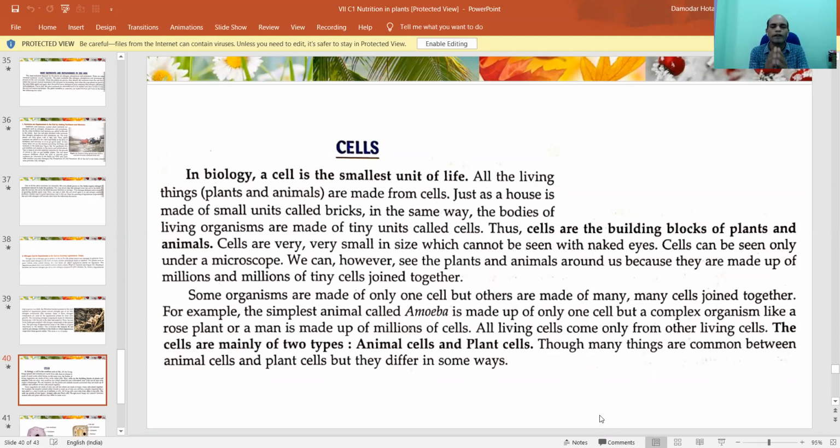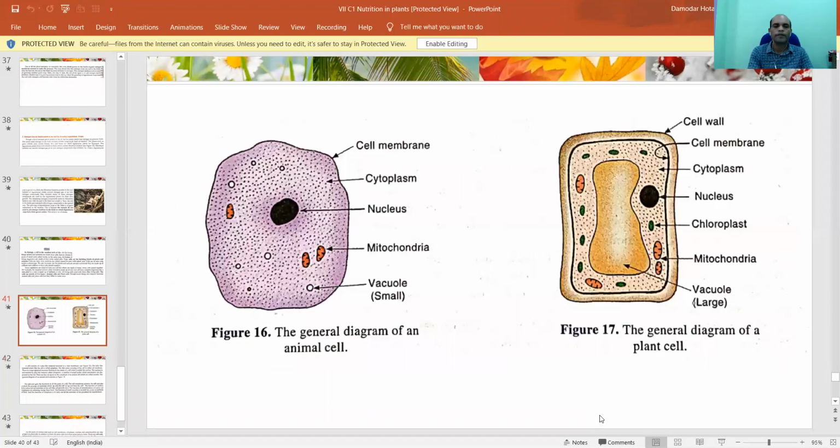So we will see what is the difference between the cells present in an animal cell and what is present in a plant cell. Look, this is the real picture of a plant cell and an animal cell. I hope you can see it properly and clearly. I have marked the cell membrane. You see the cell membrane present here. This is an animal cell and this is a plant cell.